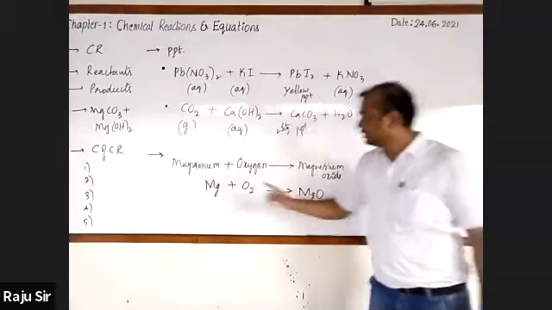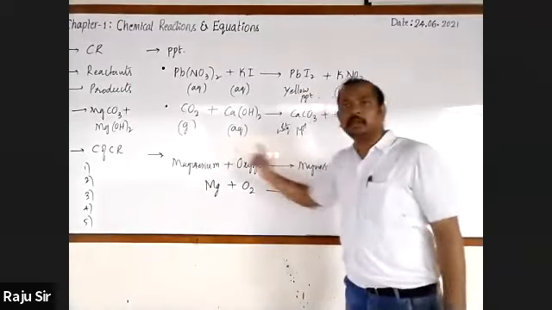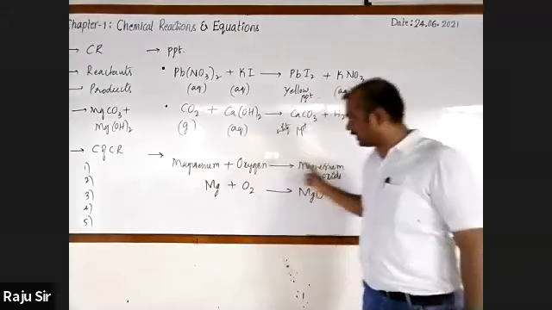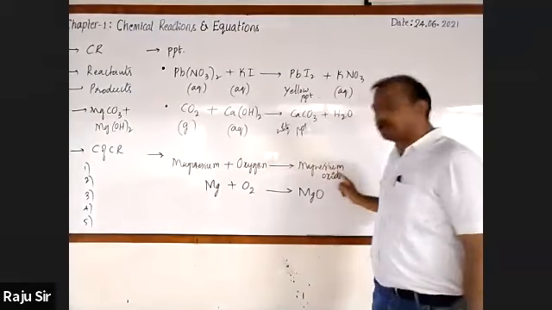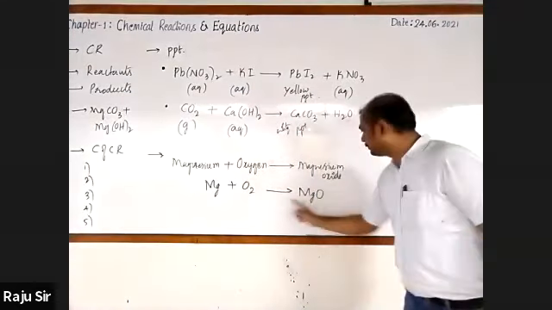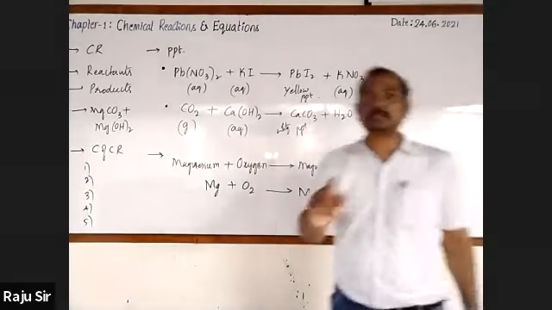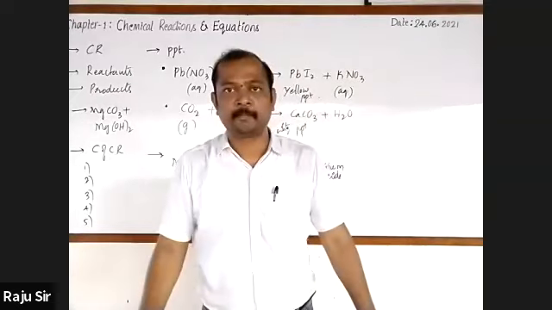Once I repeat, the method of representing chemical reaction by using the symbols and the chemical formulas of reactants and products is known as chemical equation. Hope that you have understood.